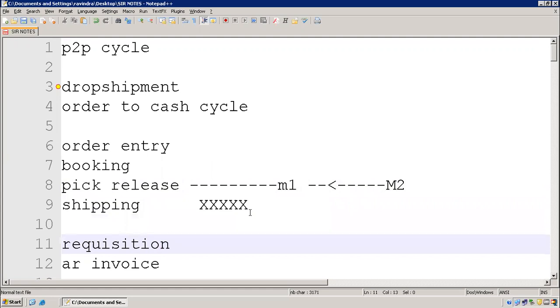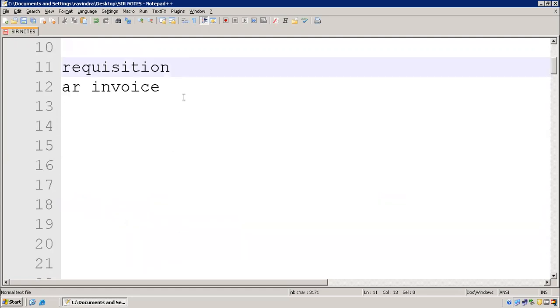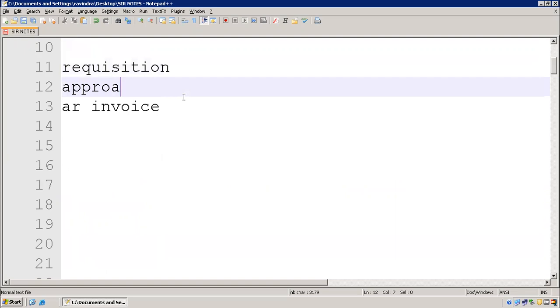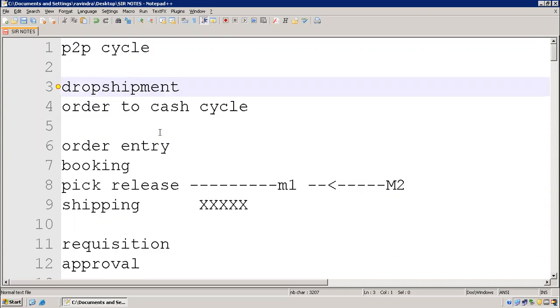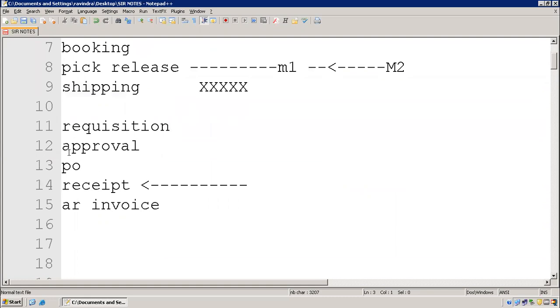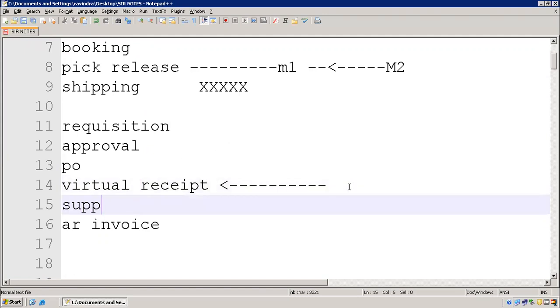Requisition is a combination of the P2P and O2C cycles. Now approval, purchase order, receipt here. Here we will not receive the goods. This is called a virtual receipt. With a virtual receipt, we physically do not receive the goods, but we are selling goods to the customer. That's why we are creating a receipt here.